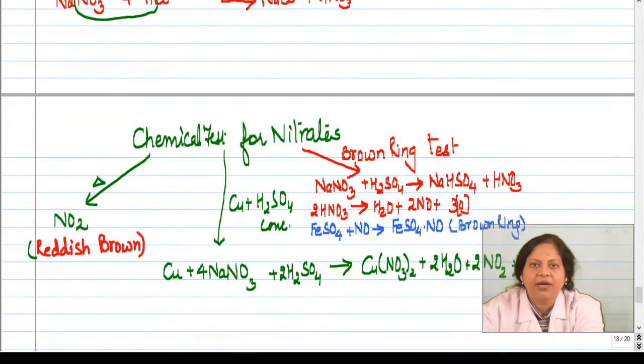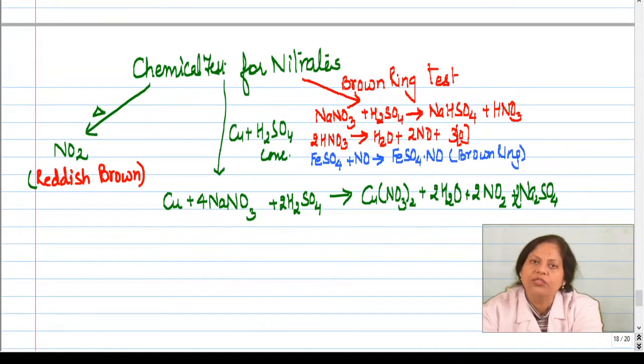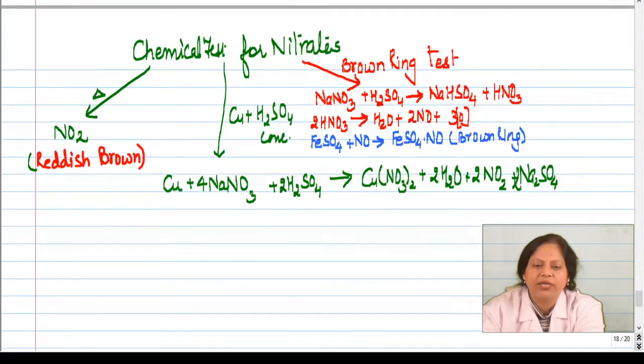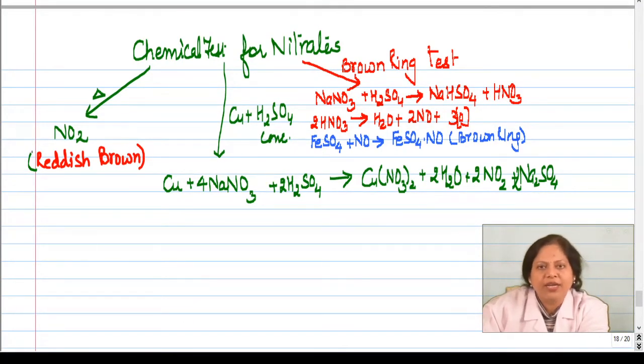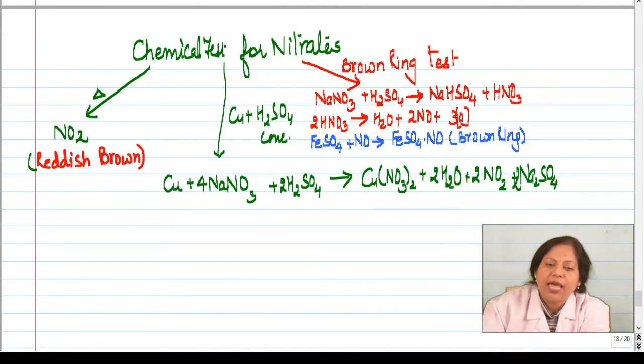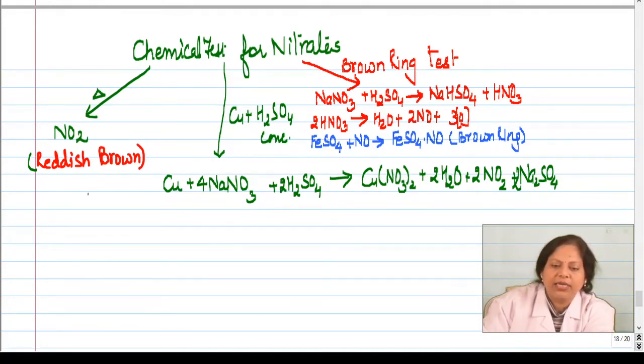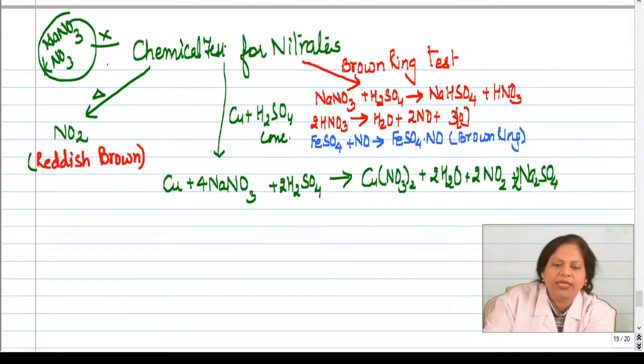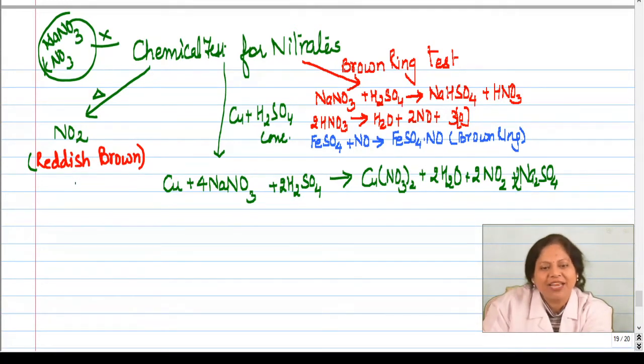Now next we come to the test. How will you know that the salt is nitrate? To know the test, the first is to heat. So when you heat, it is going to give what? Nitrogen dioxide, which has a reddish brown color. Except which, when you are heating, remember only sodium and potassium nitrates will not give reddish brown gas, but the rest of the nitrates will give reddish brown gas, which will confirm the compound is